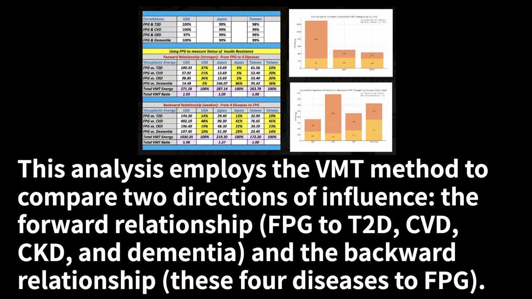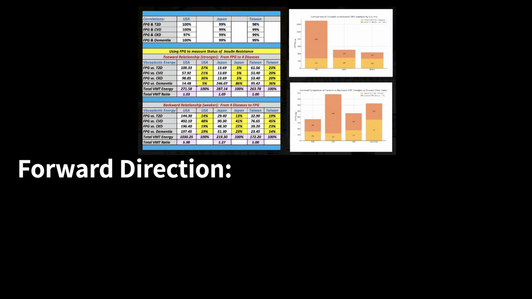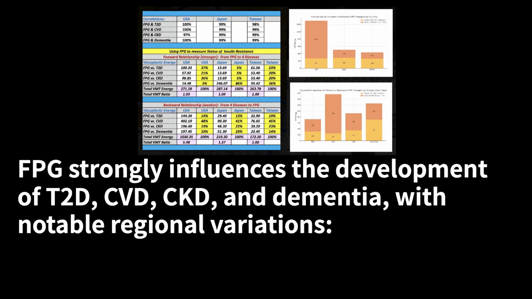This analysis employs the VMT method to compare 2 directions of influence: the forward relationship, FPG to T2D, CVD, CKD, and dementia, and the backward relationship, these 4 diseases to FPG. FPG serves as a proxy for insulin resistance, IR, in the forward direction. FPG strongly influences the development of T2D, CVD, CKD, and dementia, with notable regional variations.